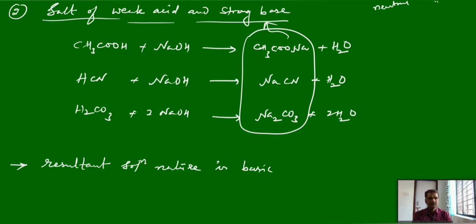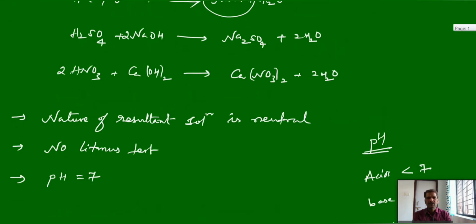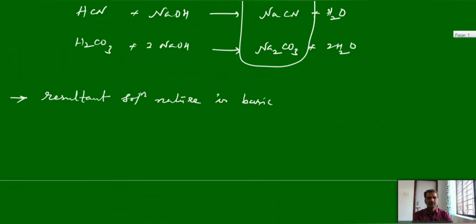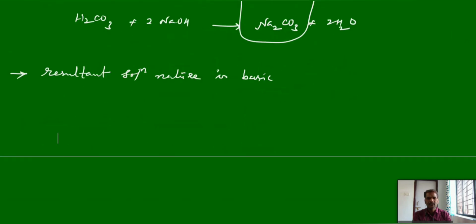Just like the previous, you can collect three points. Again here, litmus test. For example, if you take sodium carbonate and perform the litmus test, what happens?